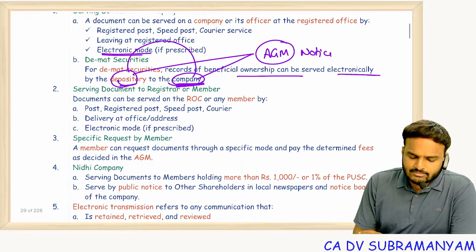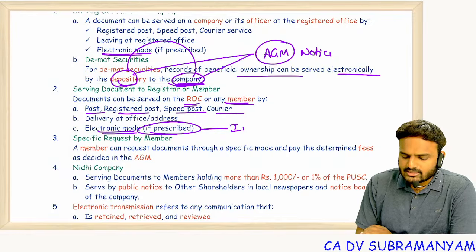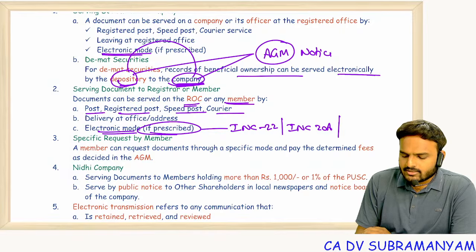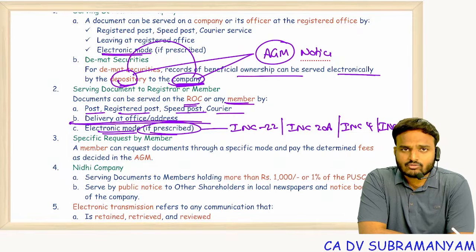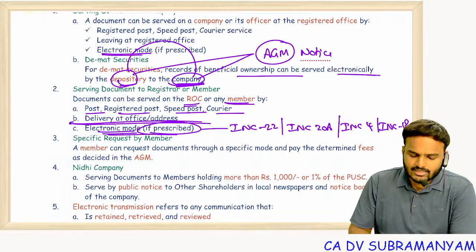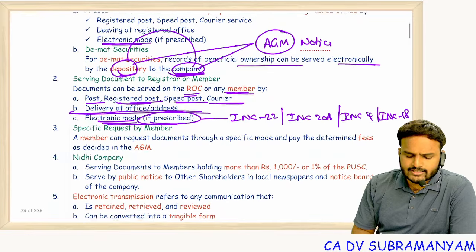So the depository will transmit every data through electronic mode. And documents can be served on the ROC or any member by post, registered post, speed post, courier, or electronic mode if prescribed. For example, you see INC 22, next one INC 20A, next one INC 4, INC 18. All these form filings will be done through electronic mode only. So if prescribed, electronic mode, or else post, registered post, speed post, courier is enough.